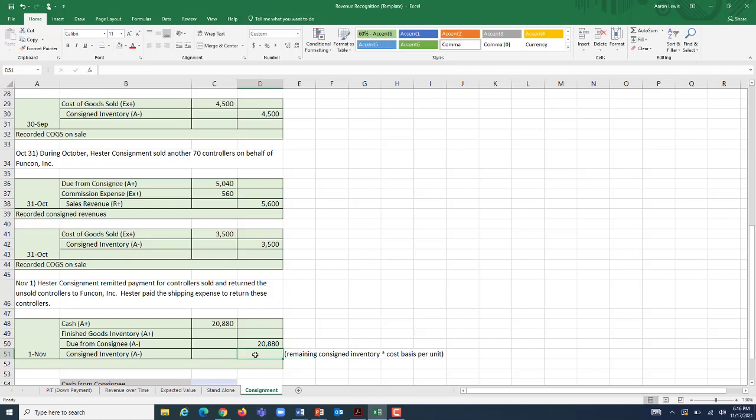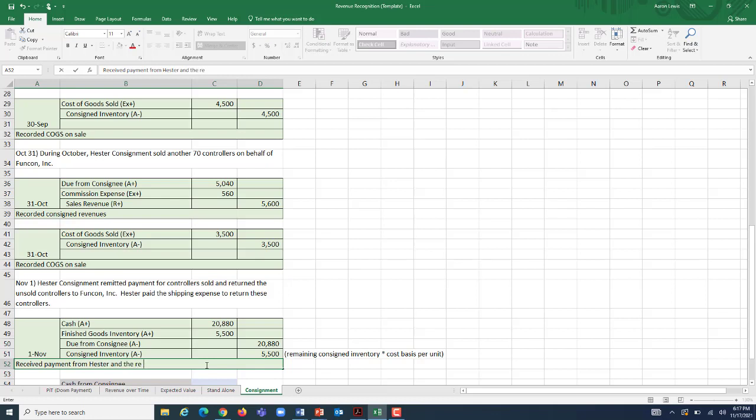So those $50 controllers at their cost basis that Hester still has, and 110 of them, means that they would have $5,500 worth of our inventory that they're returning to us at that time, and we're going to move that $5,500 out of consigned inventory and put it into our finished goods inventory account. And to record on this journal entry what happened, we're going to say that we received payment from Hester and the return of unsold inventory.